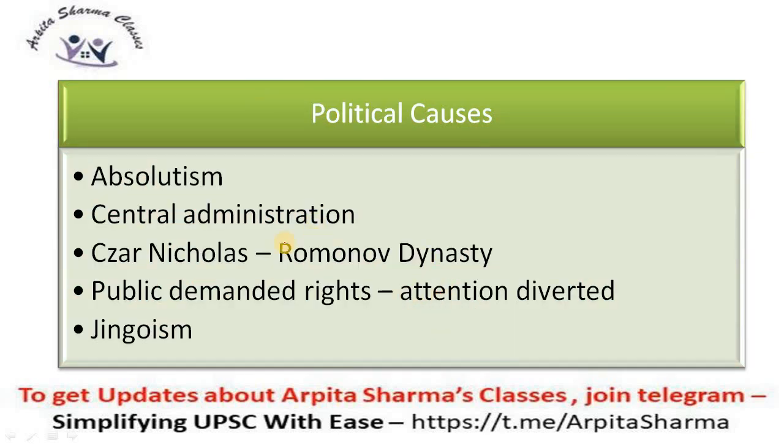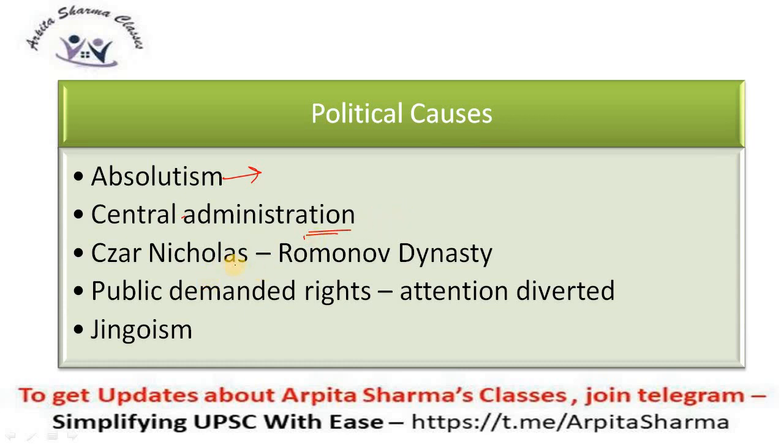Now, the political causes. See, absolutism. I have already told you that the king, Tsar Nicholas II, was an absolute monarch. He wanted to have centralized power, or he wanted to keep power in his hands. So, he wanted a centralization policy, a central administration. But if you keep the administration central, or if decentralization doesn't take place, then there will be inequality in society, and an absolute king would not be helpful to the people of his country.